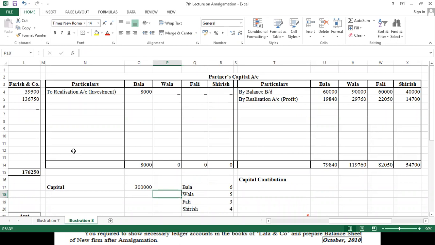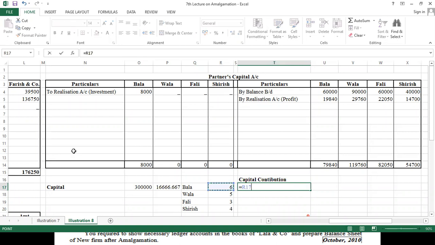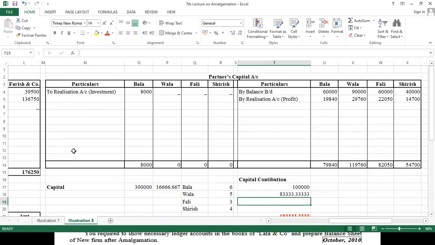So the total comes to 18. So this particular amount divided by 18 comes to an awkward figure. Okay, so multiply this by 6, that becomes 1 lakh. Very good. Here 5 multiplied by this amount will come to 83,000. We will write it directly, 83,333.